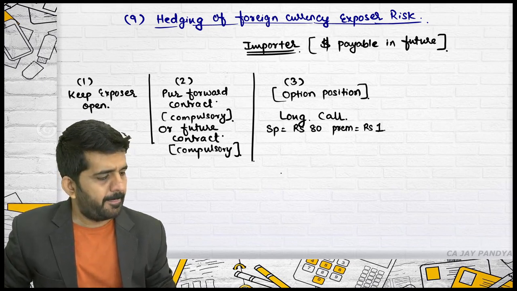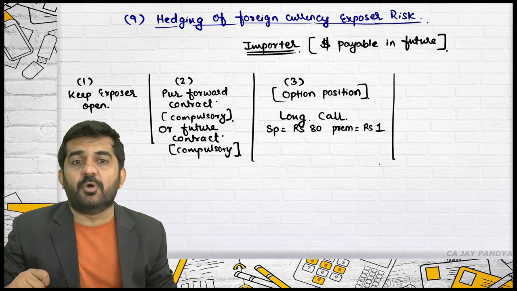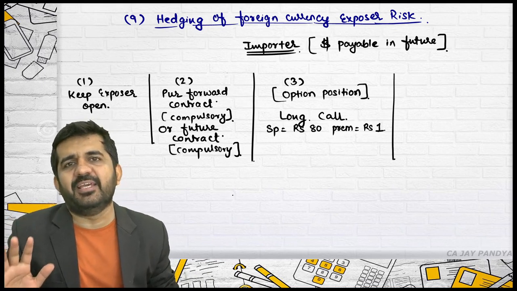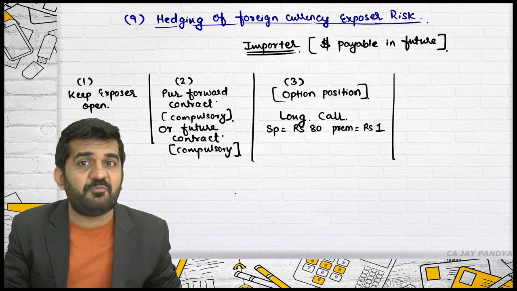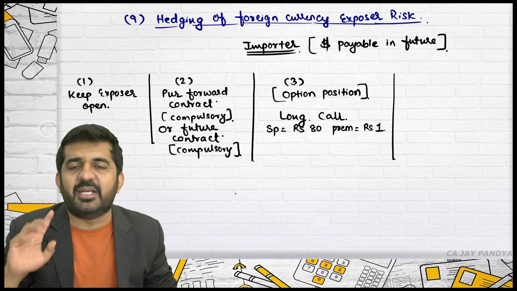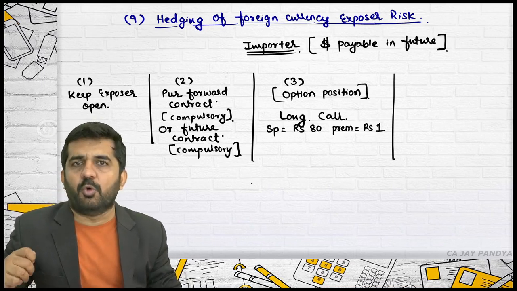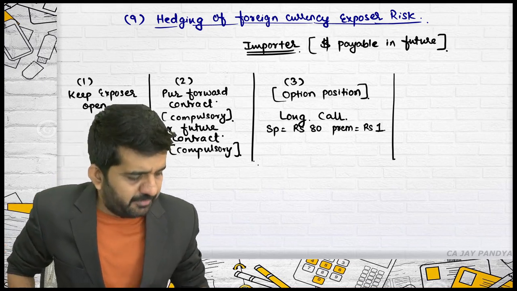I will pay 81. Still you will pay 81 because right now you are having an option. So in this case, your maximum payment is 81. I am talking maximum. If the price is 50, you will end up paying 51 only. 50 in the market and 1 as a premium. Is it alright? So this is the position which you can take if you want to hedge the risk as far as importer is concerned and payable is concerned.